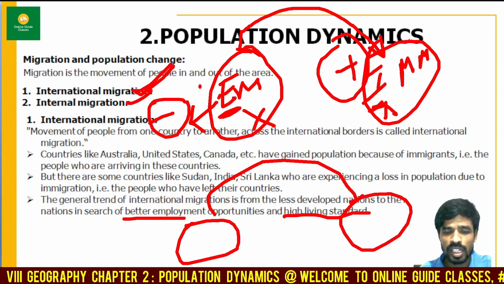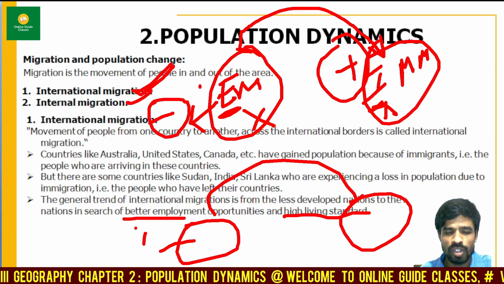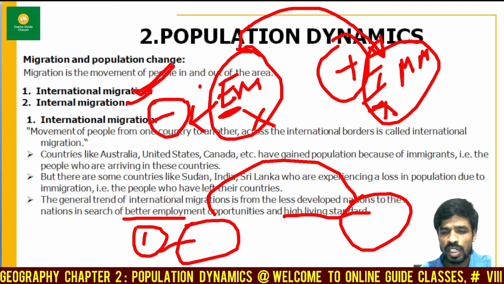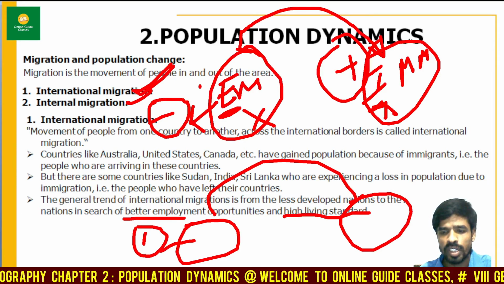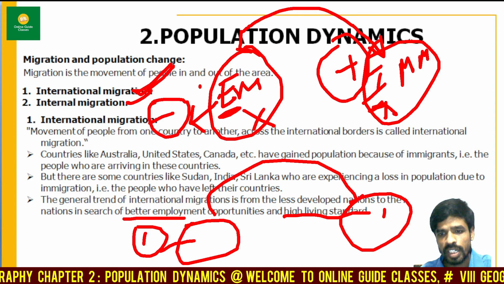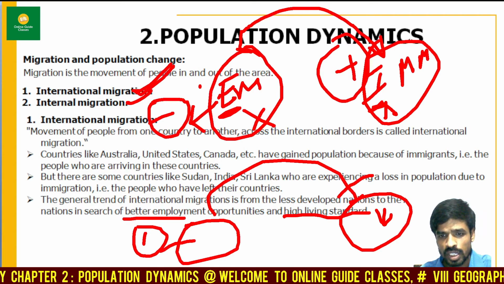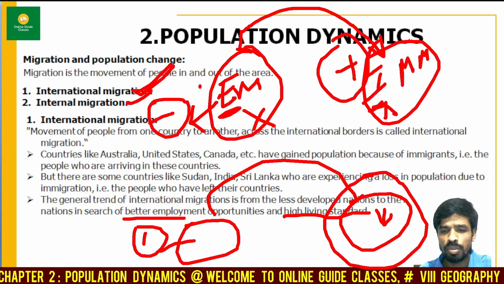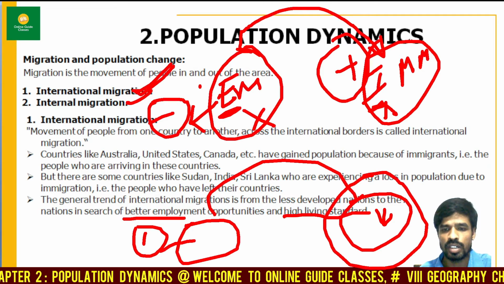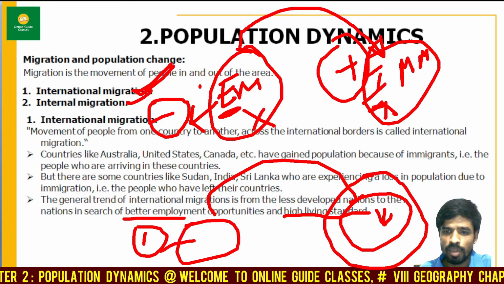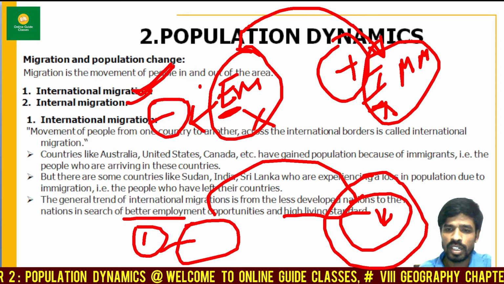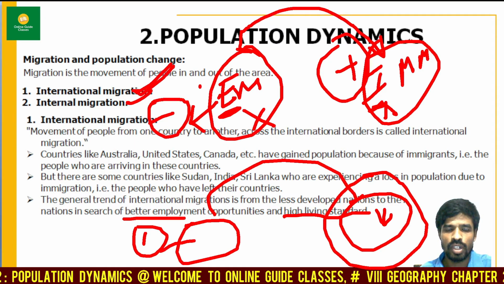In this case, his own native country will be at a loss, and the country where he goes and settles will benefit. He is going to be a main resource for that particular country, and through him the country will be beneficial and can grow. So this is what we all need to understand.